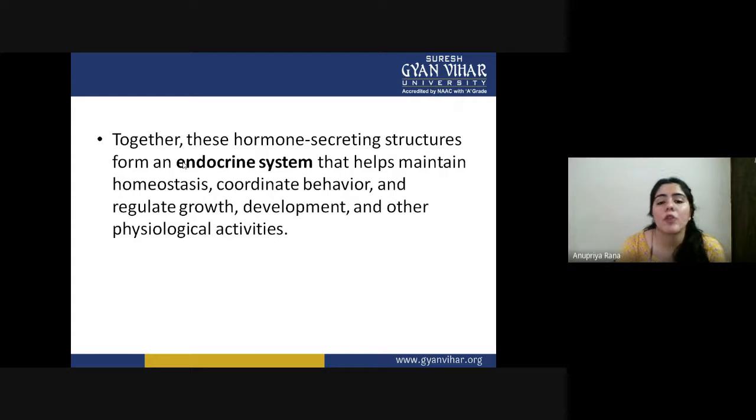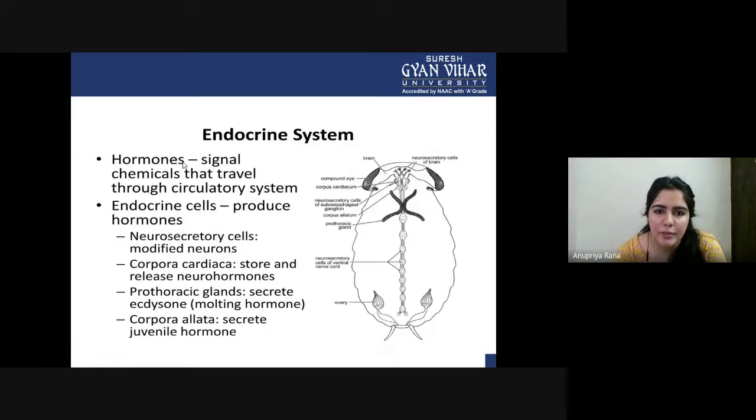So together, these four hormone-secreting structures form the endocrine system of insects that helps maintain homeostasis, coordinate behavior, regulate growth, development, and other physiological activities. All the activities inside the insect, like homeostasis, coordinating behavior, regulating growth, development, and physiological activities, are collectively done by the endocrine system of all four units. So this is all about the insect behavior.